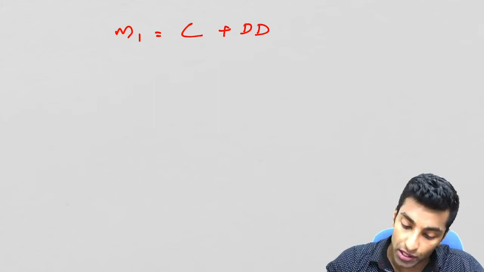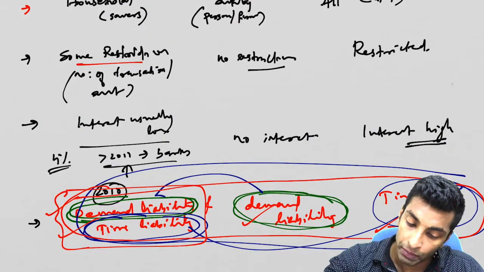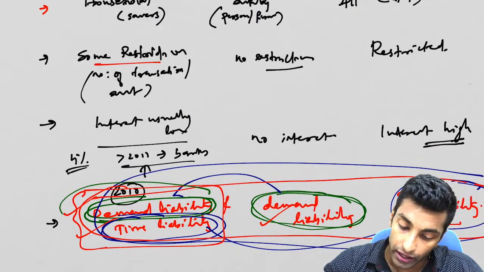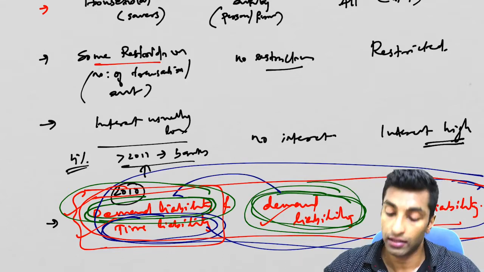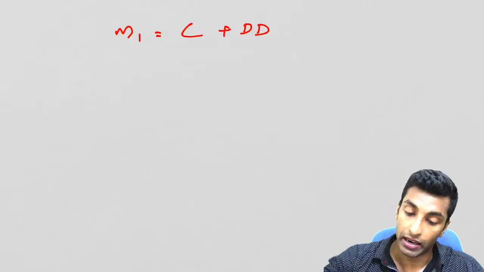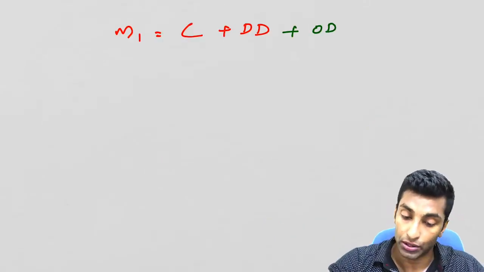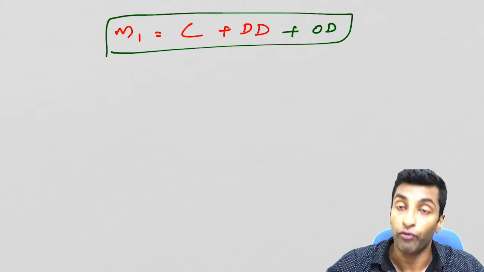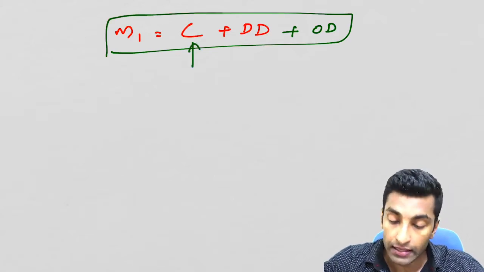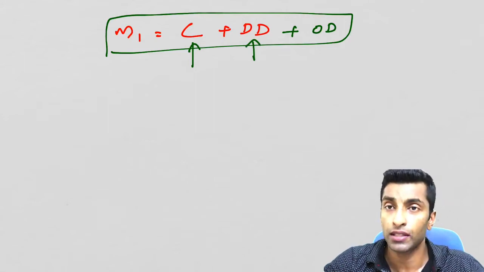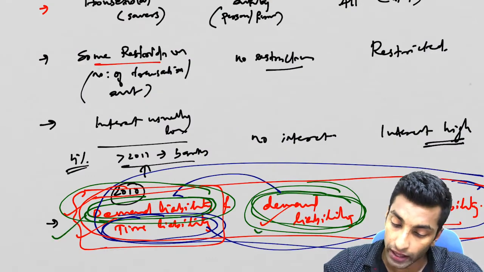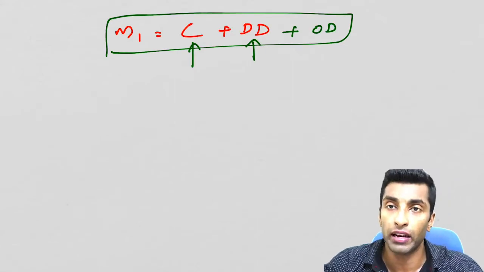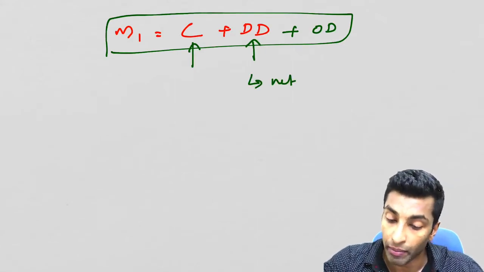When you talk about demand deposit, you look at this. What do you mean by demand deposit? Here you can see part of savings account and part of complete current account. So that is demand deposit plus other deposits. These are the 3 components which come in M1. As I have told you, C is the currency held by public. DD is the demand deposits, the total demand deposit. You can see there are 2 types of demand deposits, in savings account and in current account. Both we are taking. So rather than telling total demand deposit, we will always say net demand deposit.